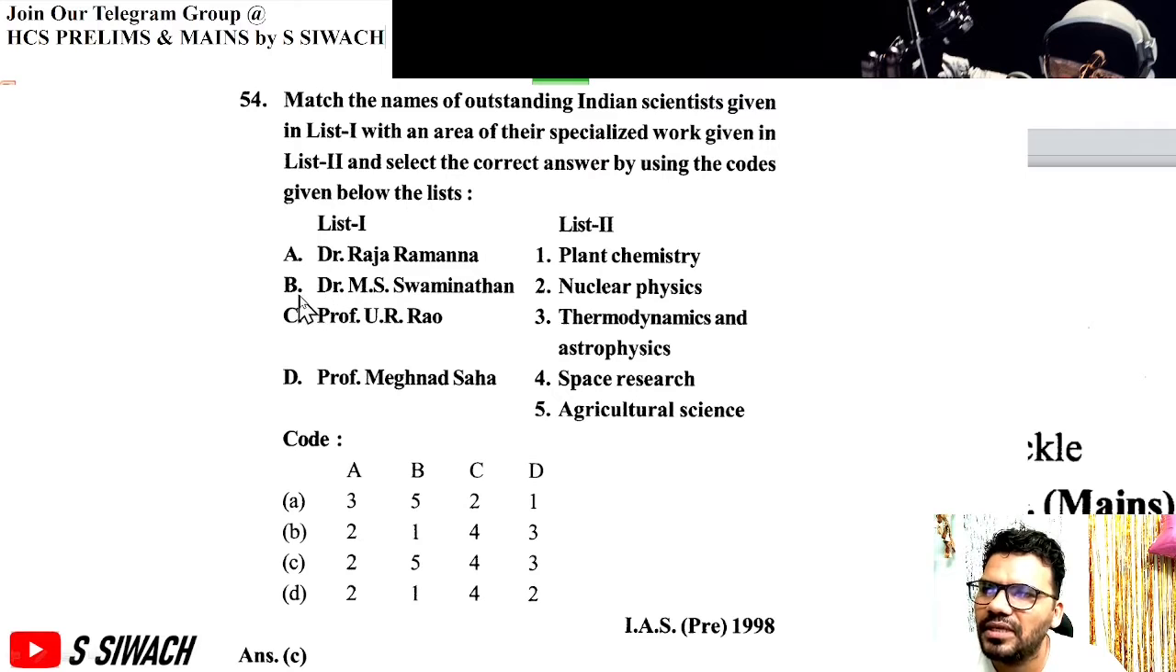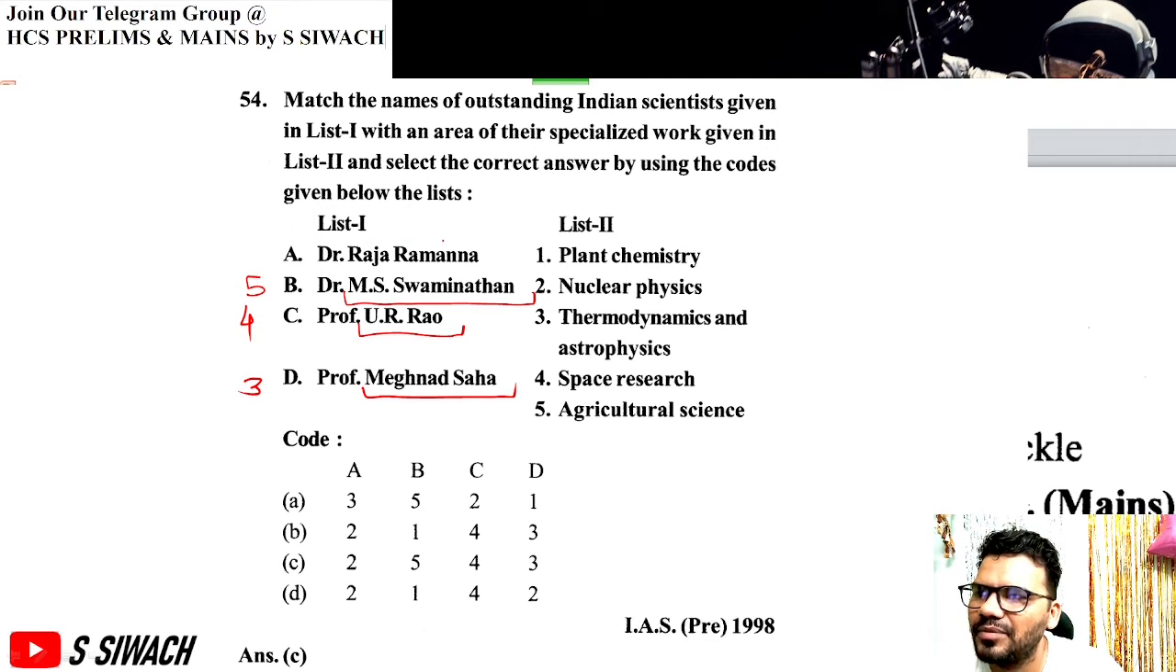Next question is, match the following. M.S. Swaminathan, U.R. Rao, Raja Ramanna, Meghnad Saha. Swaminathan is known as the father of the green revolution in India, so it should be agricultural sciences. Professor U.R. Rao was the head of ISRO, so he should be related to space research. Professor Meghnad Saha gave the Meghnad Saha ionization equation, so he should be related to thermodynamics. So, it should be 3, thermodynamics and astrophysics.